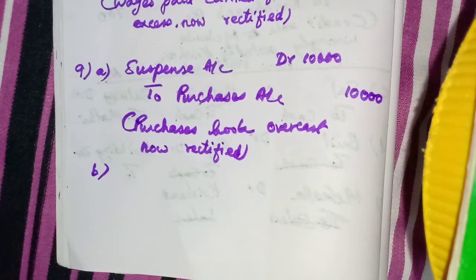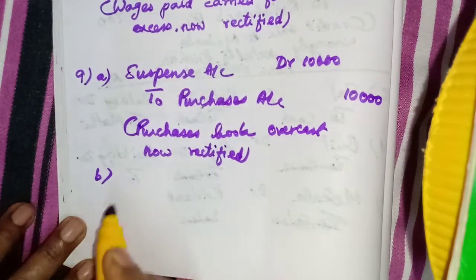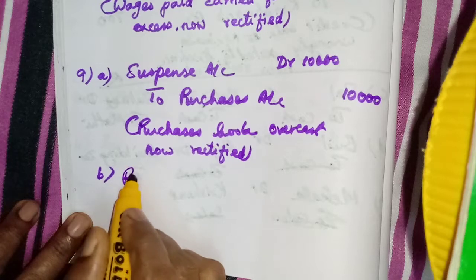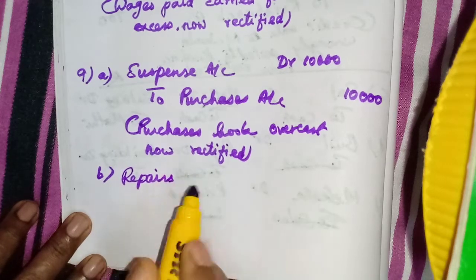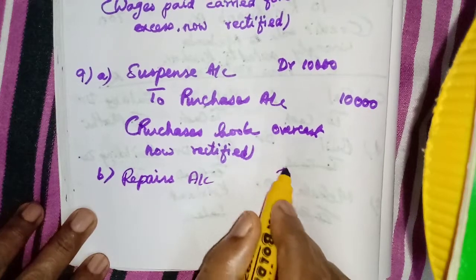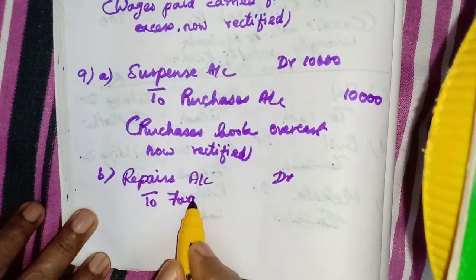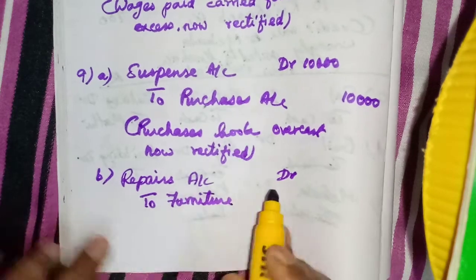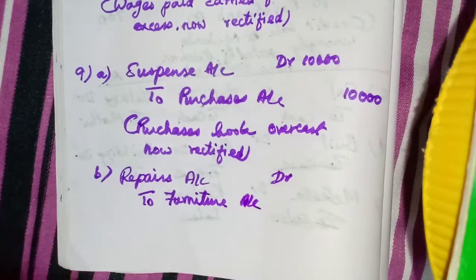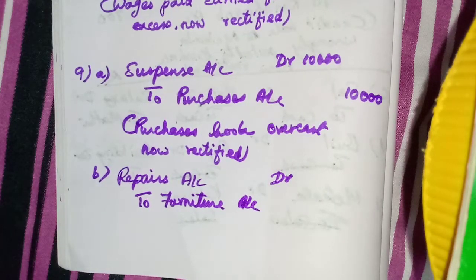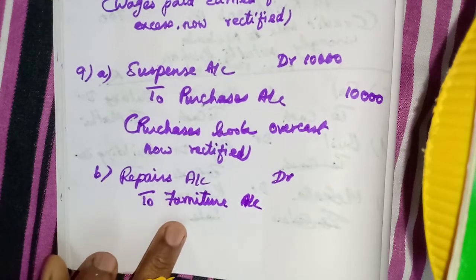In the wrong entry, what have they done? They have debited furniture account. So furniture account should be credited. Repairs to furniture, what should be debited? Repairs account. So repairs account debtor to furniture account. Yesterday I showed you how to do it, isn't it? Both credit is what? Cash. So no need to worry about the cash. Instead, that furniture was debited wrongly, so we are crediting.